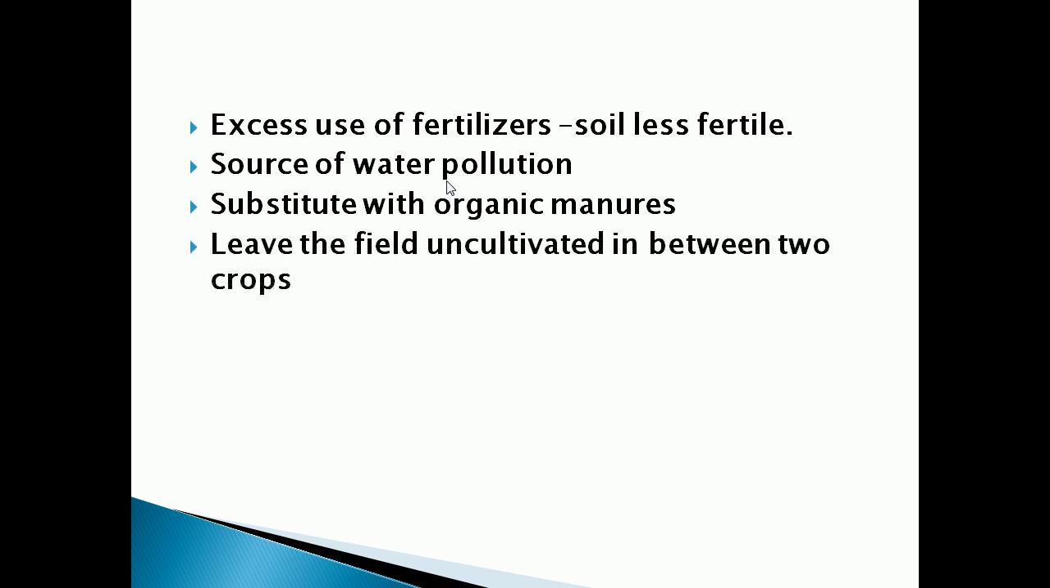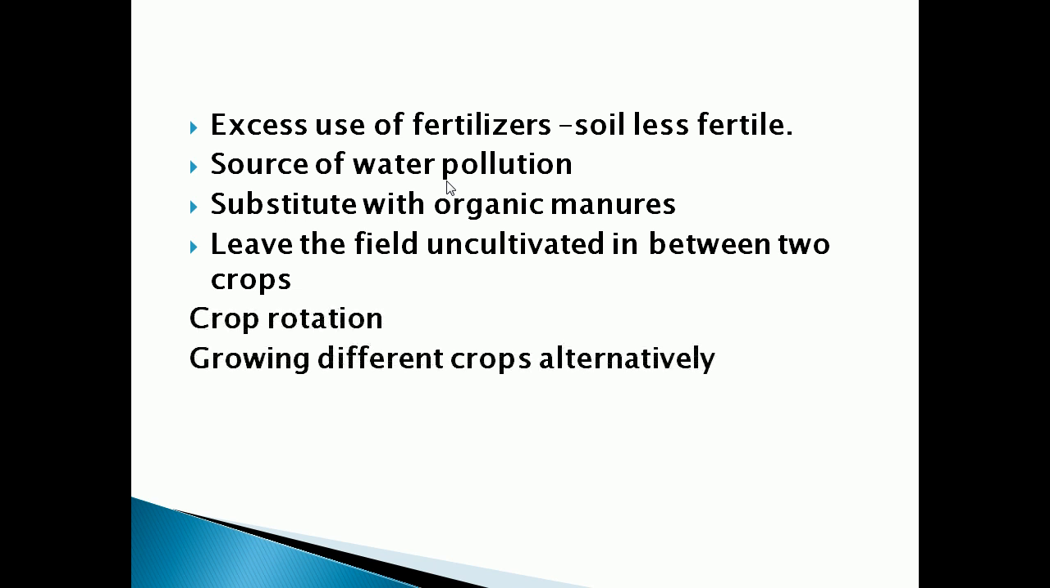Okay, we can just leave some areas of the field uncultivated in between two crops, which will avoid water pollution and will also replenish the nutrients of the plant. So the use of manure improves soil texture as well as its water retaining capacity. It replenishes the soil with nutrients. Another method of replenishing the soil with nutrients is through crop rotation.